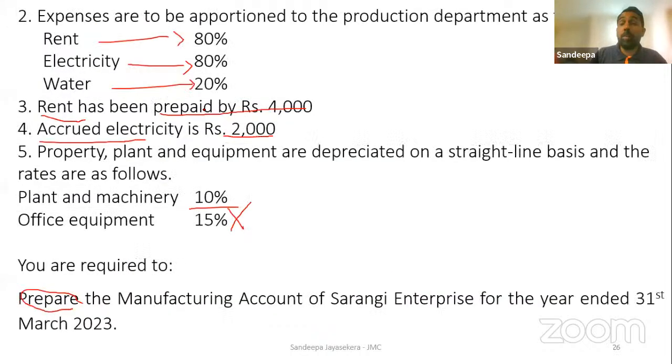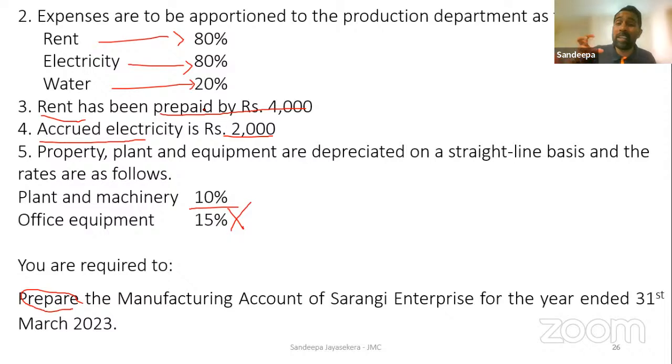Right. Then we know that before the second adjustment, we are going to do the third and the fourth. We have to use our brains. Rent has been prepaid by 4,000. You have paid 4,000 rent for the next year, right? For the next month, you have paid 4,000. So what happens? What is the double entry? That you have to recognize as a prepaid asset, no? Debited to rent prepayment, which is an asset. Rent paid for next year is not an expense of this year. Rent paid for next year is next year's expense.